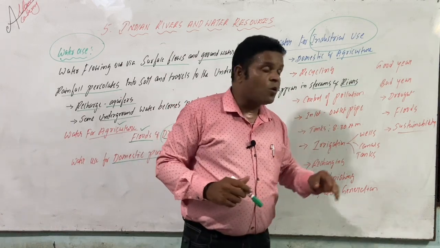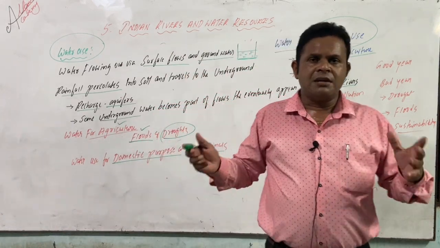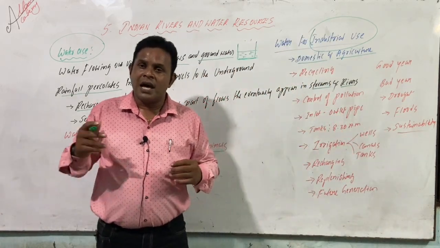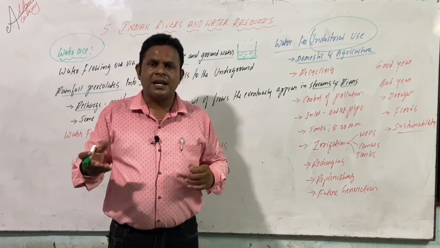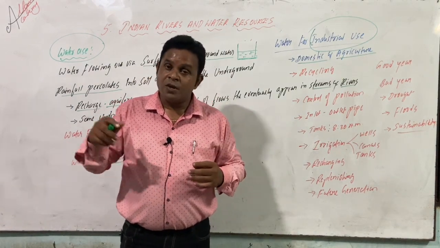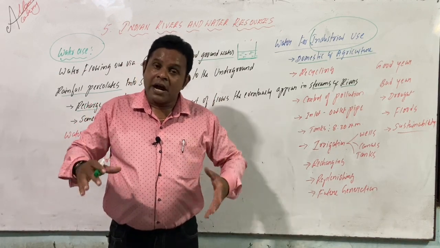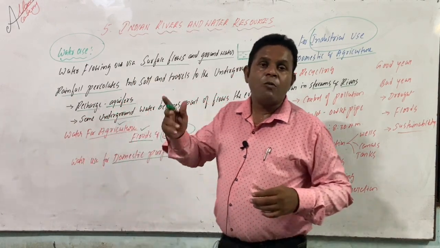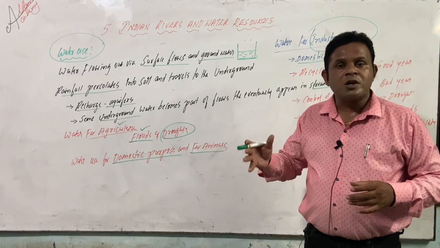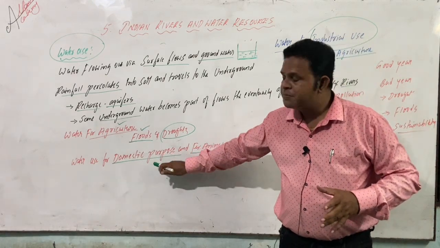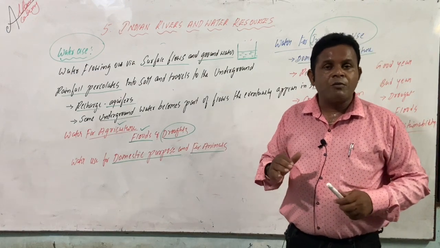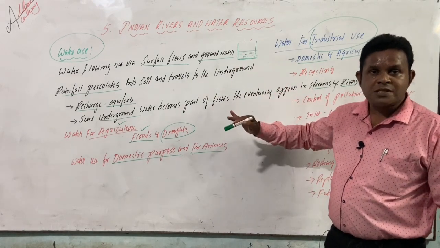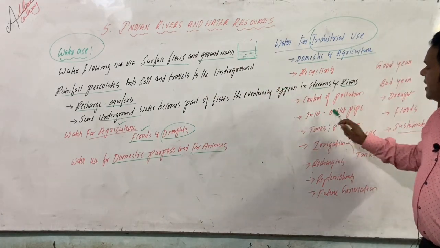And here, inlet and outlet pipe, to make you clear: every day in our residence, various people have tanks or syntax, whatever you call them. Early in the morning, around 8:30 or 7:30 or 6:30, whatever the time, you fill the syntax or tank, and if you see the same water in the evening, will you notice the same? No. Why? Because the water will be supplied for cooking, washing, bathing, drinking, cleaning, various domestic purposes we utilize it for. So the water which is filled slowly comes down. That is what inlet and outlet pipe says.